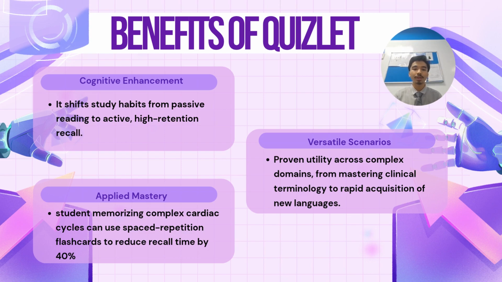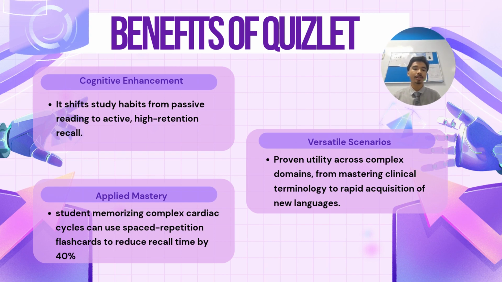By forcing the brain to actively retrieve information before revealing the answers, it triggers active neural pathways, shifting information directly into your long-term memory. Next we have versatile scenarios, where it's proven across complex domains, from mastering clinical terminologies to rapid acquisition of new languages. And next, the tangible results of these active systems are highly measurable.